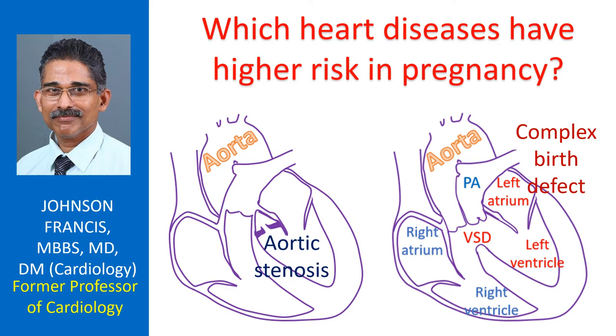Changes in blood circulation during pregnancy and labor can adversely affect many of the significant heart diseases. Increase in blood volume and heart rate are the important factors during pregnancy. Increase in blood volume is needed to give enough nutrients and oxygen to the growing baby. Nutrients and oxygen are transferred to the baby through the placenta during pregnancy, though there is no actual mixing of the blood of the baby and mother.